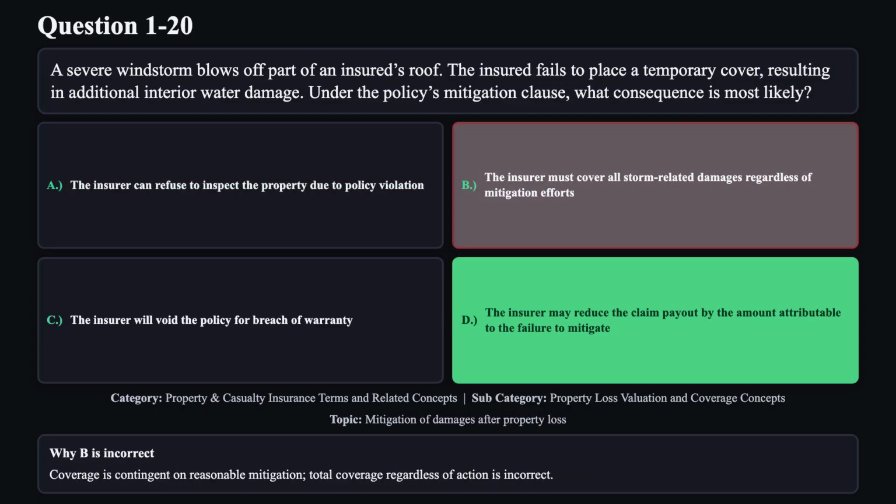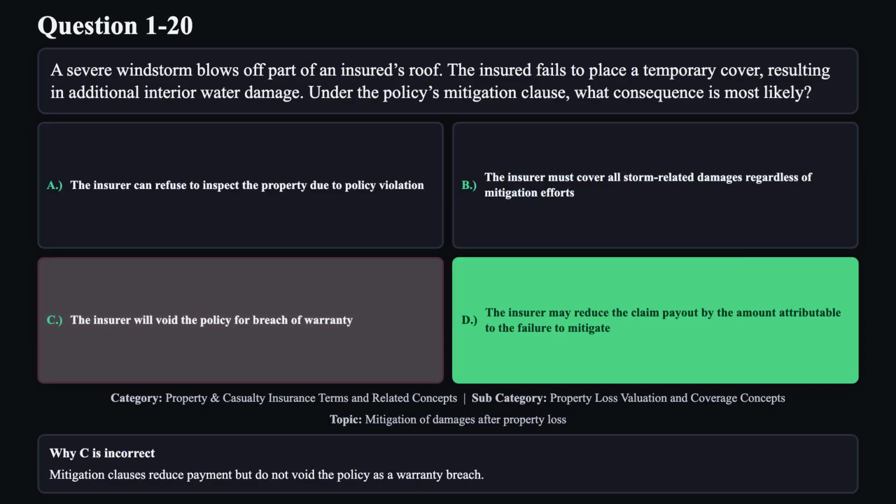Reason B is not correct. Coverage is contingent on reasonable mitigation. Total coverage regardless of action is incorrect. Reason C is not correct. Mitigation clauses reduce payment but do not void the policy as a warranty breach.